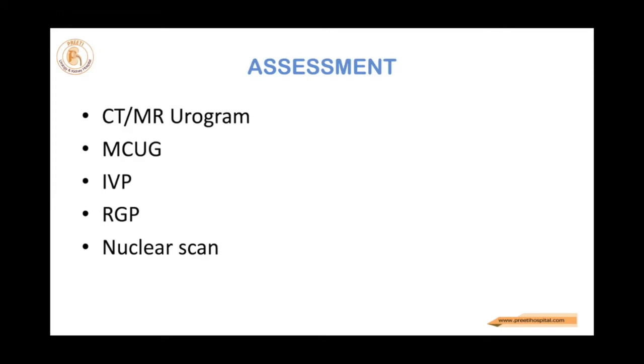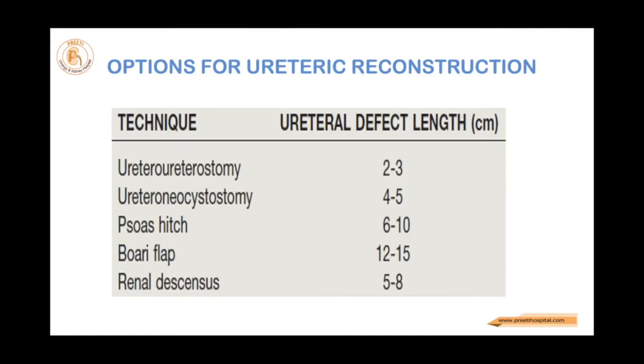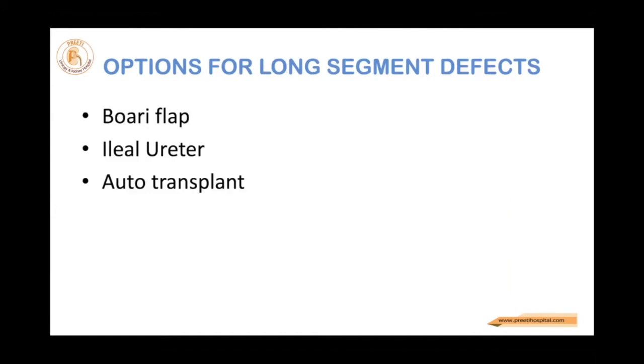CT, MR urogram, MCUG, IVP, RGP, nuclear scan, all are important and have to be used appropriately. But I feel MR urogram can give a bit of an overall picture, though without a nuclear scan in suspected cases, it is medico-legal. Every MCh student will remember this slide. Maximum length comes with the Boari flap, other than ileal replacement.